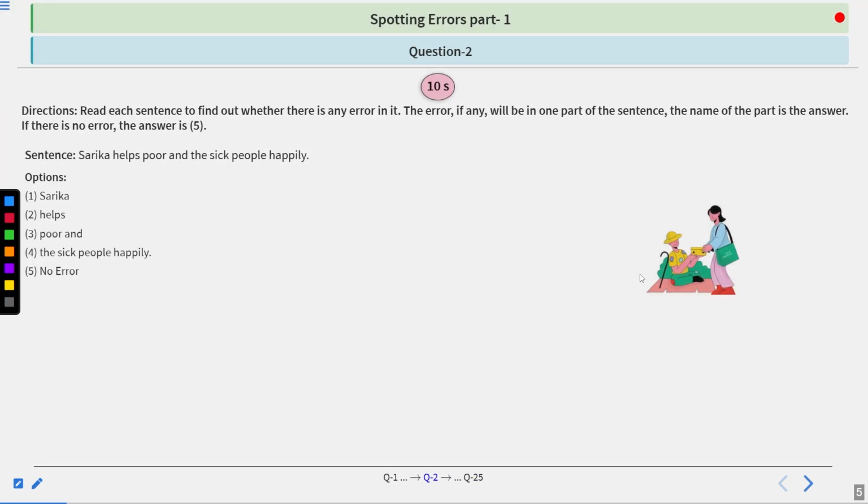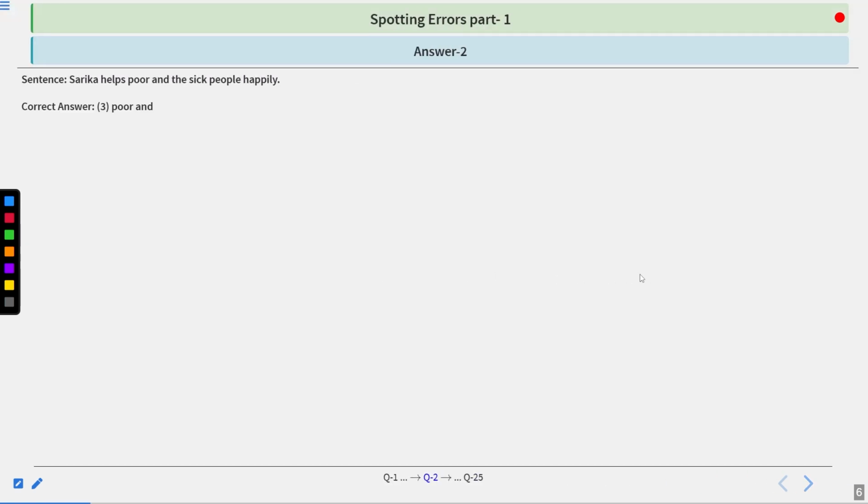The sentence is, Sarika helps poor and the sick people happily. You have 10 seconds to spot the error. I hope you have found it. Let's look at the correct answer and the explanation. The correct answer is 3, poor and.